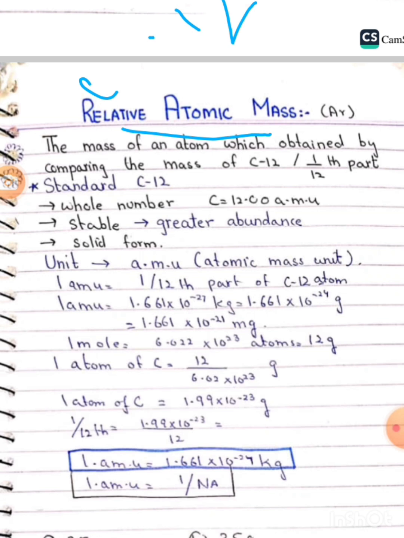And here we can see 6.022 × 10^23 atoms is the Avogadro number, and 1 mole is equal to this. This is called the relative atomic mass, or 1 atomic mass unit is equal to 1.6 × 10 to the power minus 24 kg.